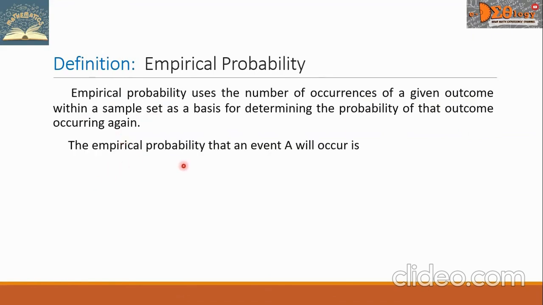The empirical probability that an event A will occur is given by this formula. P of A equals the number of times event A occurs over the total number of trials.